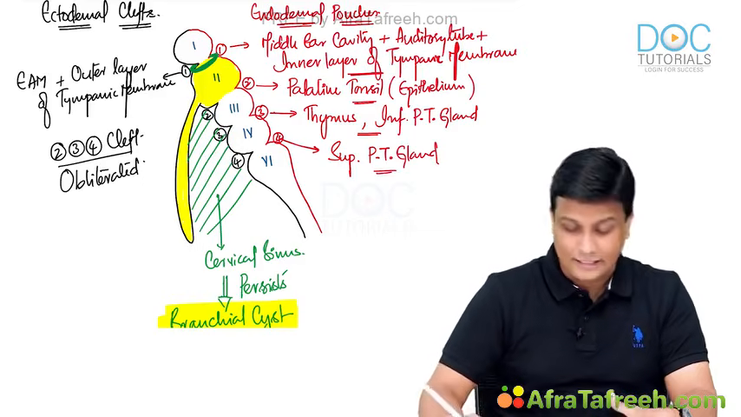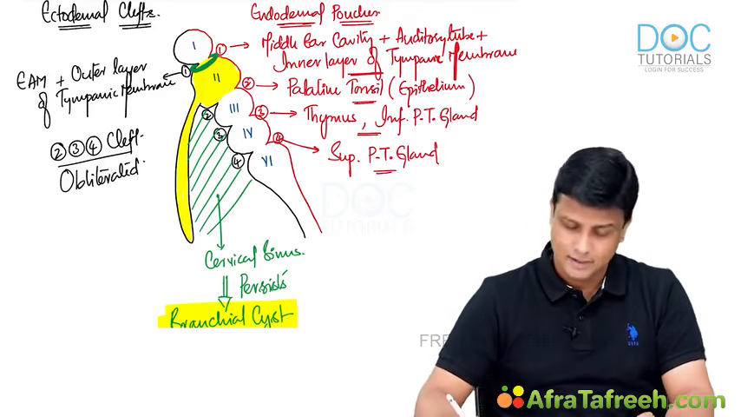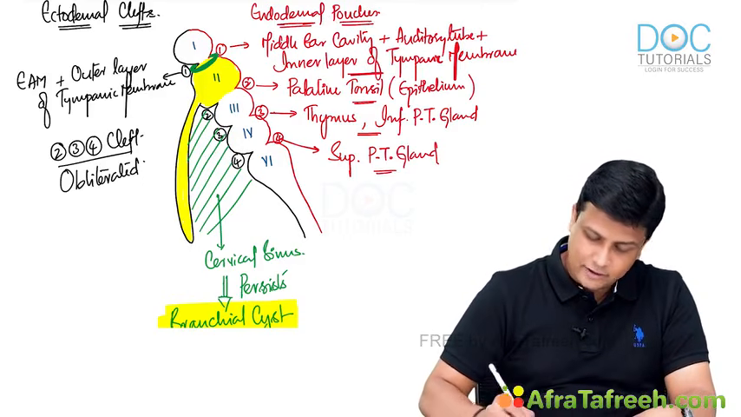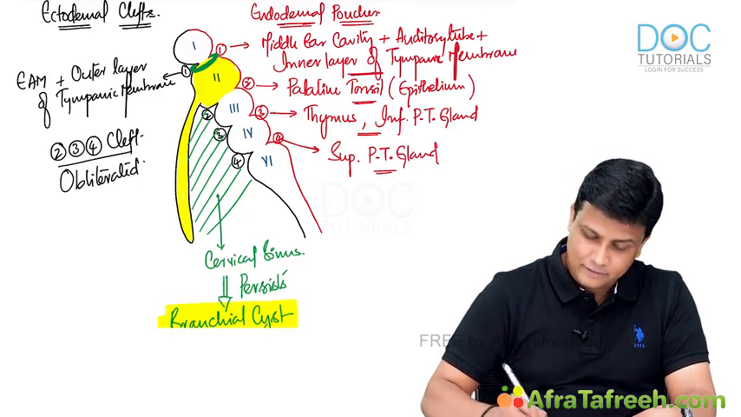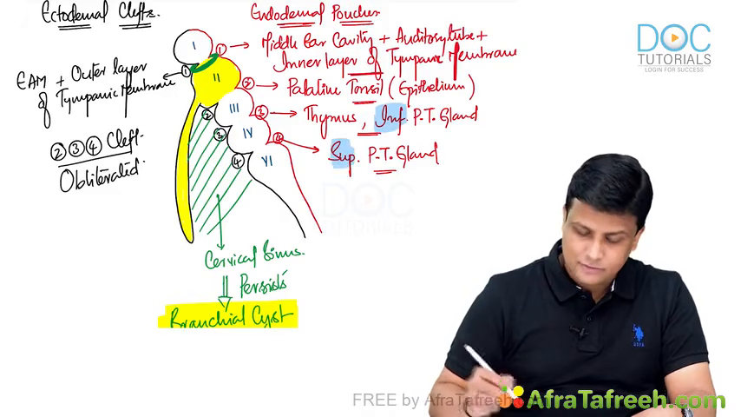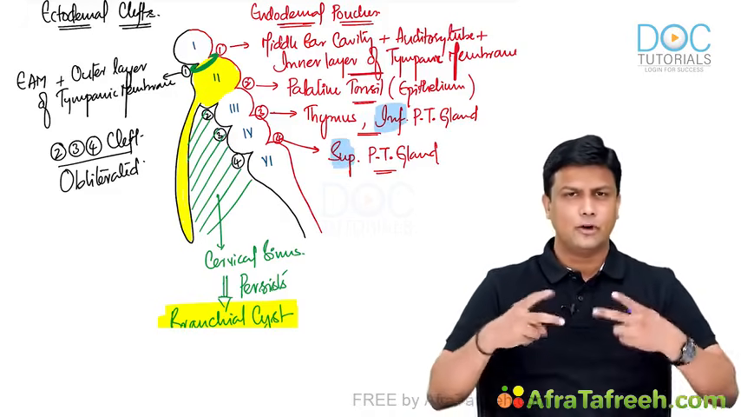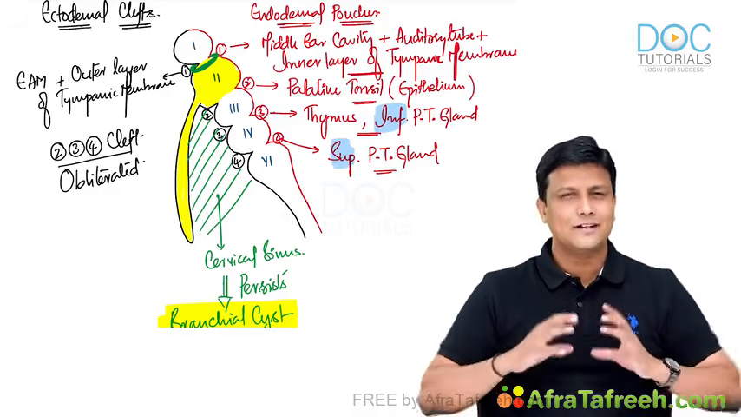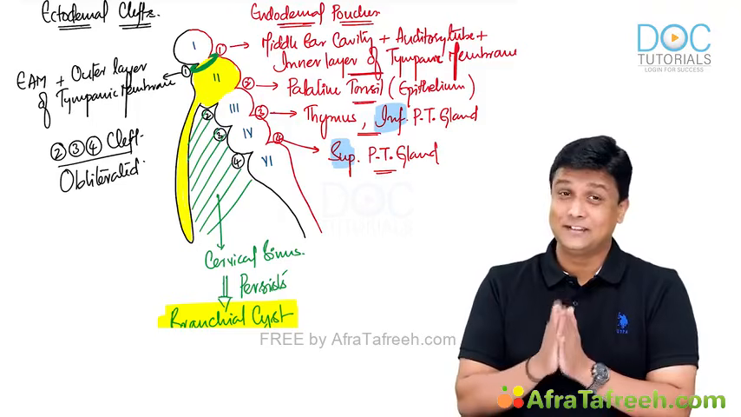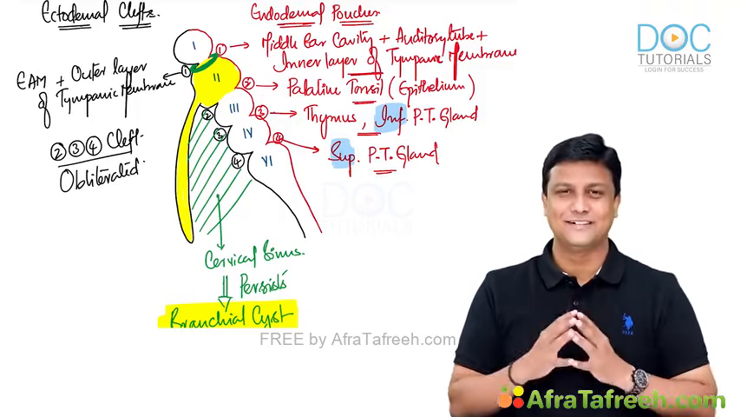Now here again the students will be confused. Why? It's kind of opposite. The third pouch which is above is the one which is going to form the inferior, and the fourth pouch which is below is the one which is going to form the superior parathyroid. It's kind of opposite. I'll tell you one simple story on how to remember this so that you will never forget it in your lifetime.